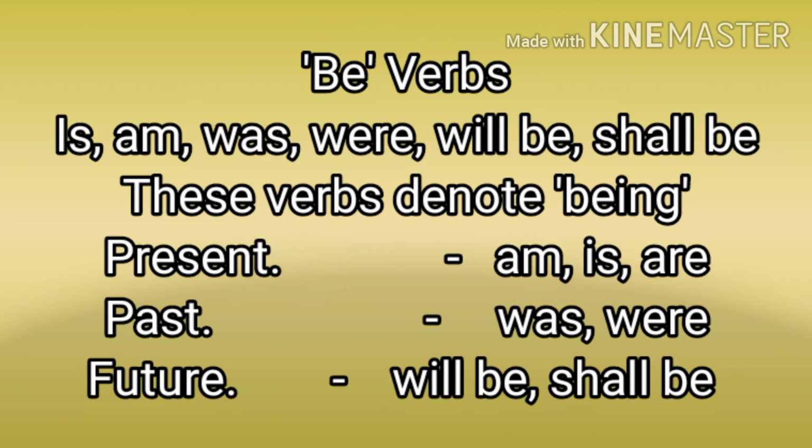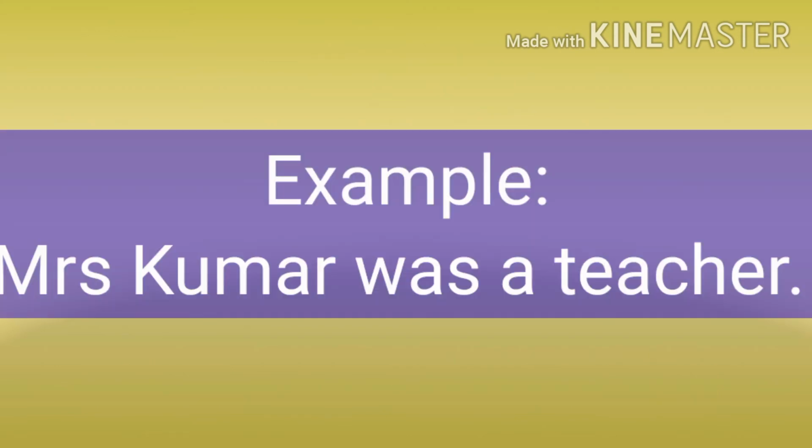So these are the different forms of be in different tenses. Let's read one example. Example is Mrs. Kumar was a teacher. So here we have written was, and was is which form of be? Past tense. Yes, students, we can use be form of verb in past was.